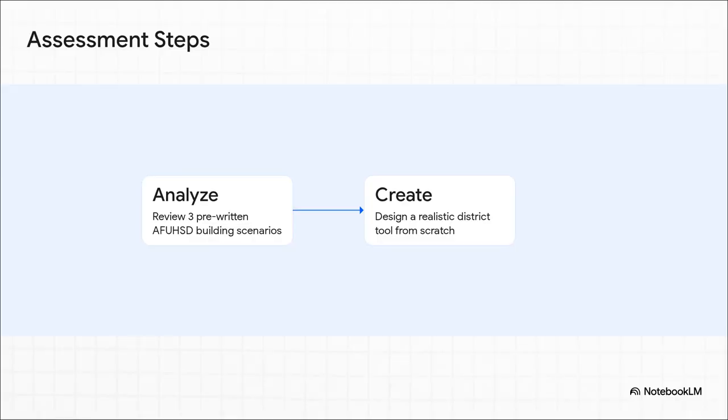This is your final trial before you unlock the advanced coding modules. Step 1, you'll analyze 3 realistic district building scenarios to spot risks and policy triggers. But Step 2, that's the real test. You'll design a 4th scenario entirely from scratch. Why? Because designing from scratch proves you've truly internalized these frameworks rather than just memorizing a multiple choice quiz.